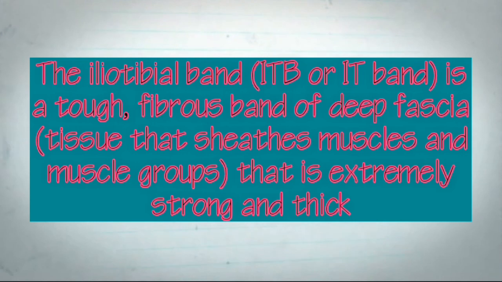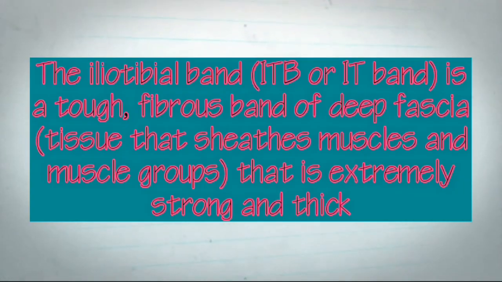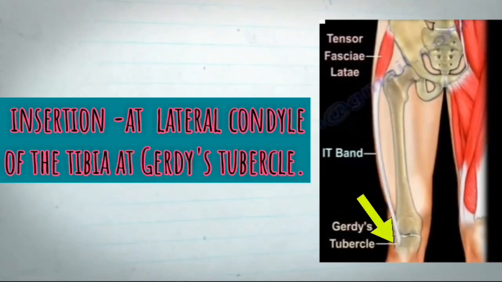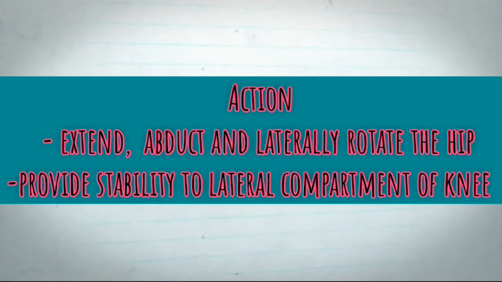The iliotibial band, ITB or IT band, is a tough fibrous band of deep fascia tissue that sheaths muscle and muscle groups, and is extremely strong and thick. The arrow represents the origin, that is the anterolateral iliac tubercle portion of the external lip of the iliac crest. The other arrow represents the insertion point, that is the lateral condyle of the tibia, Gerdy's tubercle. The actions of the ITB are to extend, abduct and laterally rotate the hip, as well as provide stability to the lateral compartment of the knee.